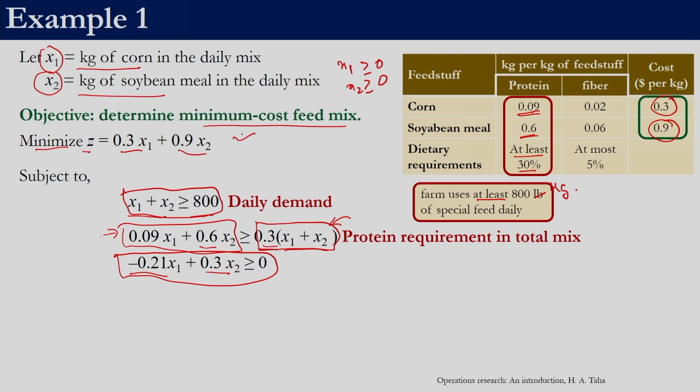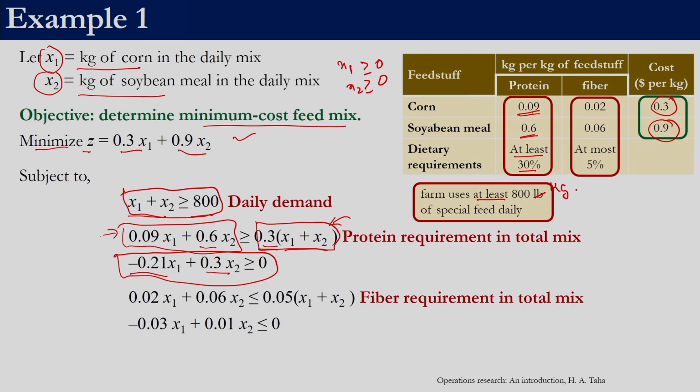Right. So we have one more constraint, which says that the total amount of fiber should be at the maximum 5%, right. So same thing, the amount of fiber content would be 0.02 x1, because corn has 0.02 and x1 is the amount of corn. So 0.02 x1 plus 0.06 x2, per kg of soya bean we have 0.06 kg of fiber, and now we have taken x2 kg of soya bean. So the total amount of fiber would be 0.06 x2.